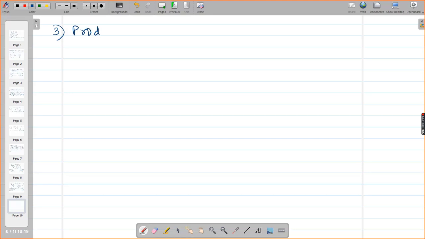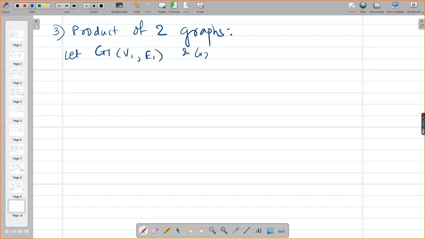Now next operation I am defining is product of two graphs. Be quick. Let G1 (V1, E1) and G2 (V2, E2) be two simple graphs.